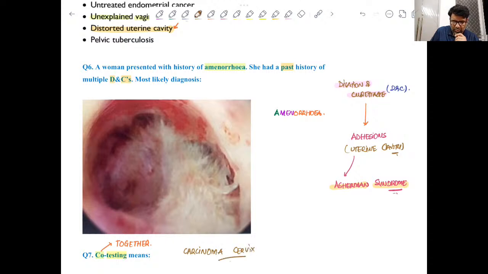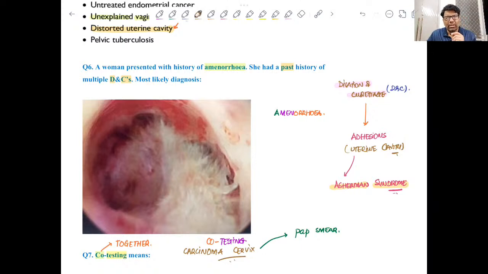I think we have just discussed one question about fixative in pap smear for carcinoma cervix. So one of the tests in co-testing is of course pap smear. Clear? One of the components in co-testing for carcinoma cervix is of course the pap smear.